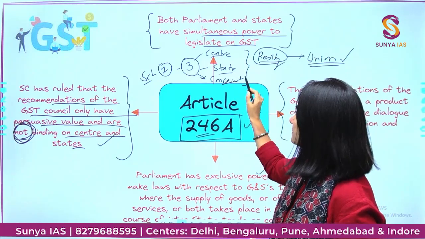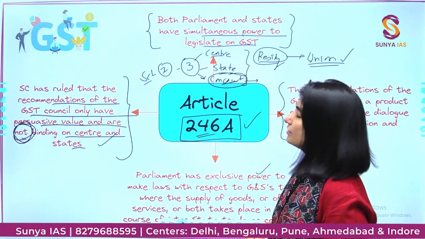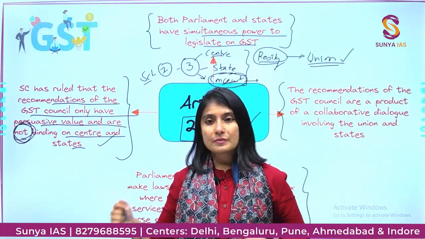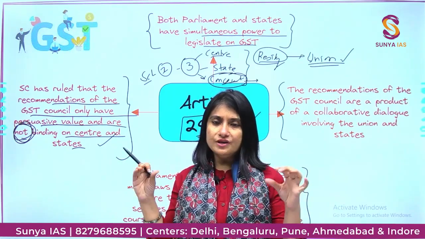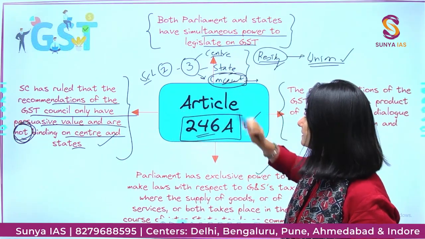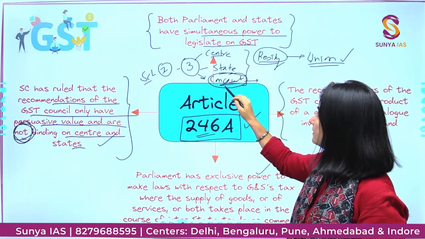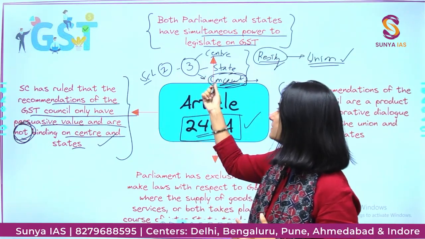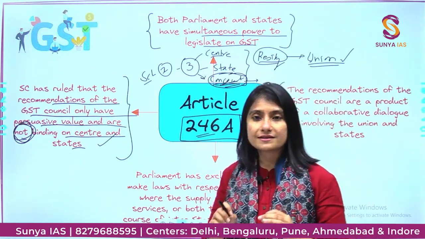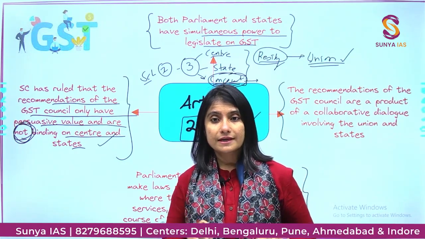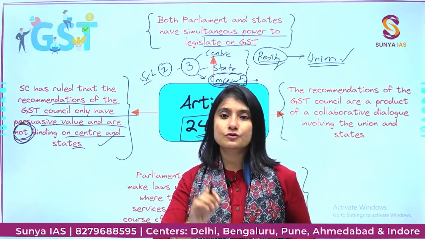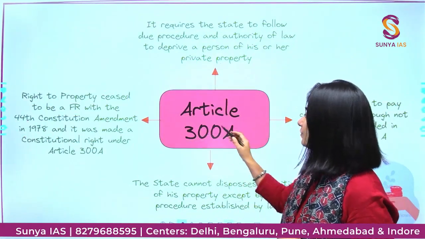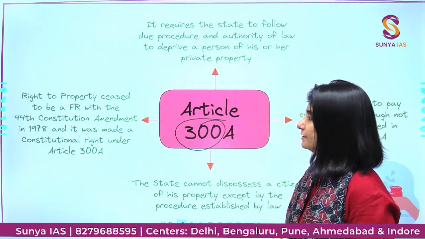Now, one more thing, guys. When we talk about the concurrent list, it means that the state and the center both can make laws on a particular subject mentioned in the list. Now, there are no entries in this list pertaining to any sort of taxation. Please remember this. In the concurrent list, there are no entries related to taxation. Very, very important.